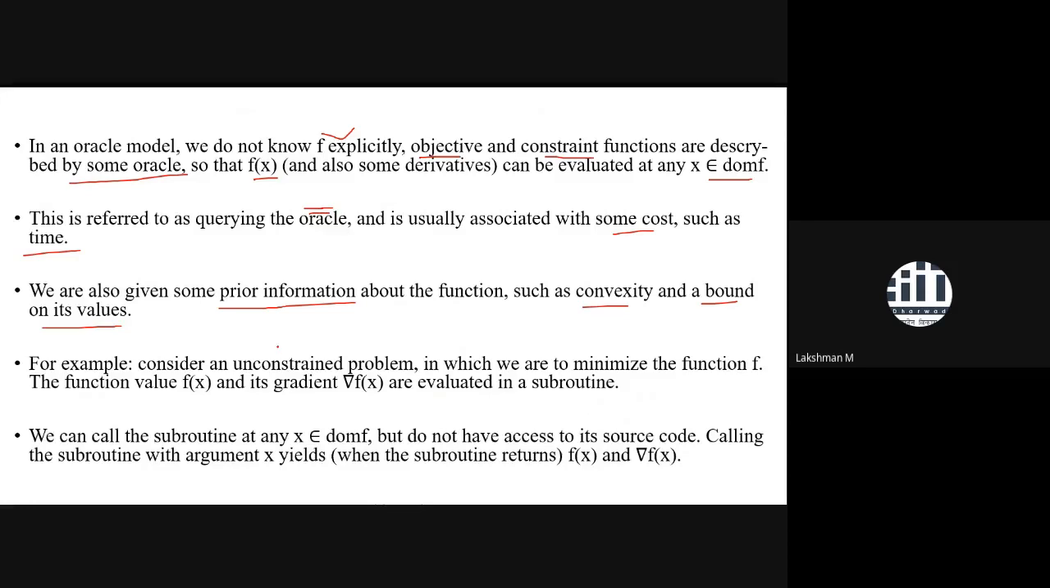For example, consider an unconstrained problem in which we are to minimize the function f, and the function value f and its gradient are evaluated in a subroutine. That means we are having the value of f(x) and the gradient of f(x) based on some subroutine, but we don't have the explicit form. So there we can do constrained optimization based on